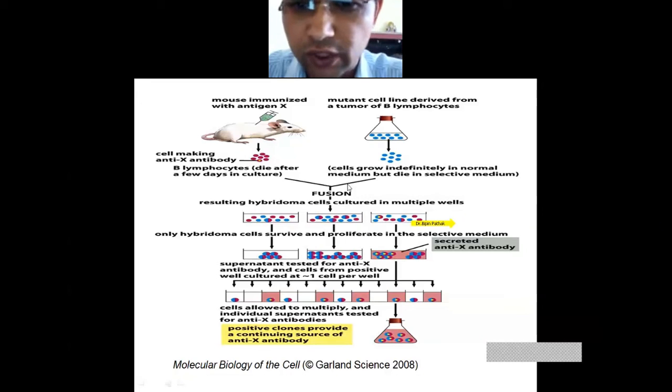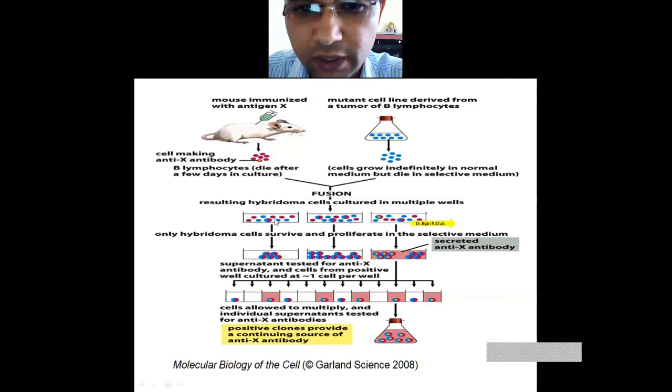Now you fuse these cells. At one end this is a tumor cell, and this is your antibody cell, the antibody cells which you got from this mouse. Now what will happen? You remember the previous slide: the hybridoma cells result from the fusion, and the resulting hybridoma cells are cultured in multiple wells. Now you culture these hybridoma cells.